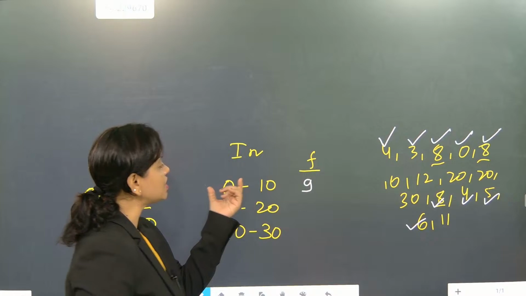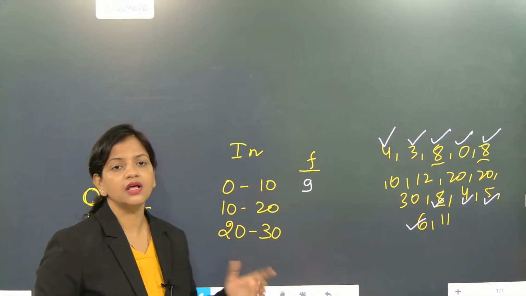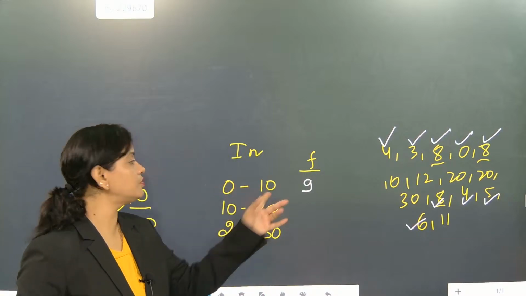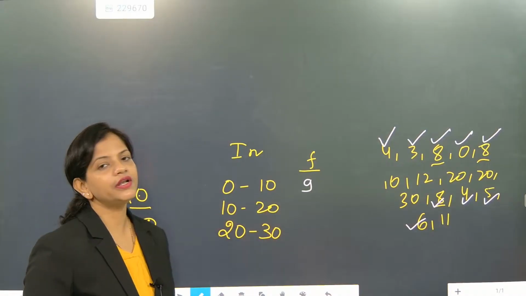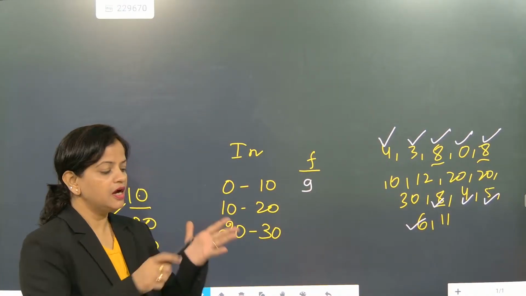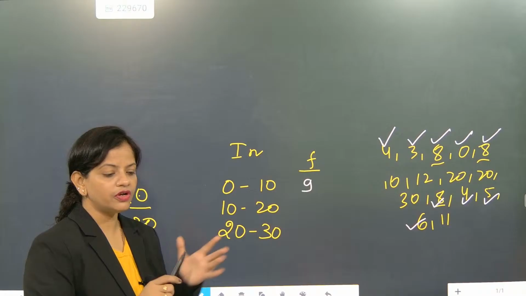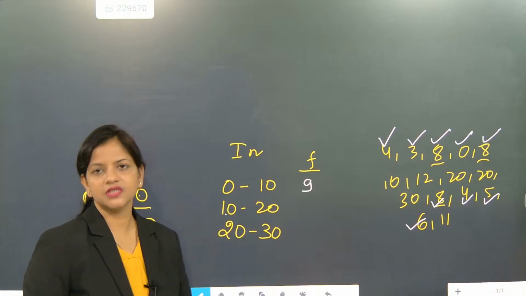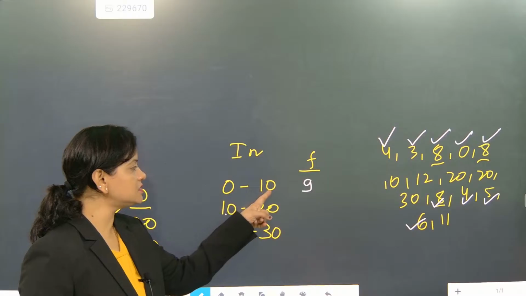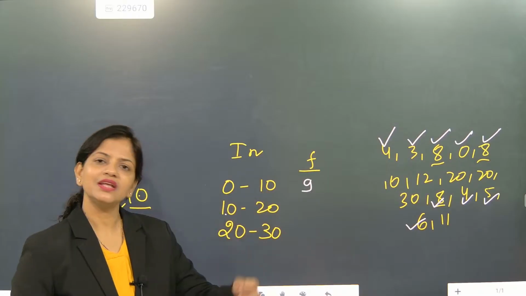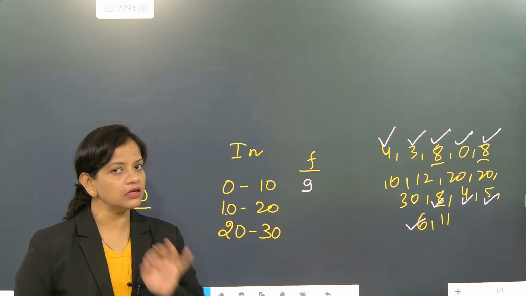Because if you start including 0 and 10, 0 to 10 has 11 numbers. Here 10 to 20, again 11 numbers: 10, 11, 12, 13, 14, if you count, 11 numbers are coming. 10 to 30, 11 numbers are coming. But here this number is repeated two times. That will collapse the entire central tendency.